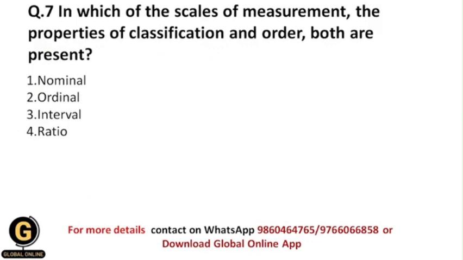Next, in which of the scales of measurement the properties of classification and order both are present? Now here again they have given you 4 types of scales of measurement, and from these 4 types there is only one scale of measurement which has the properties of classification and order both.